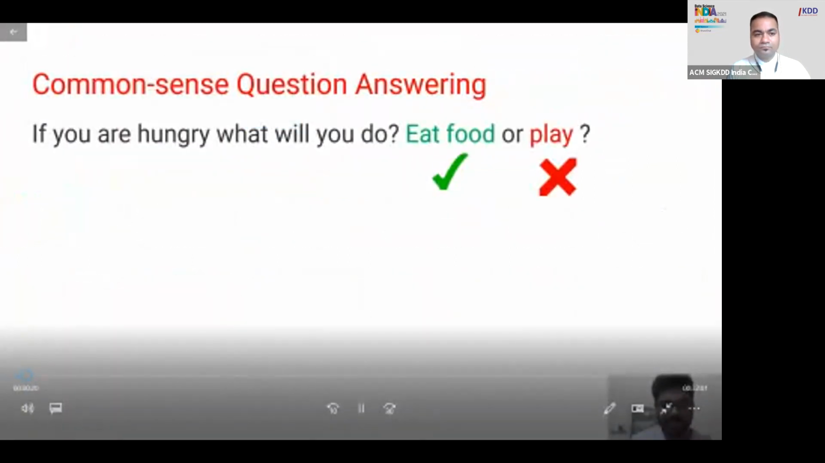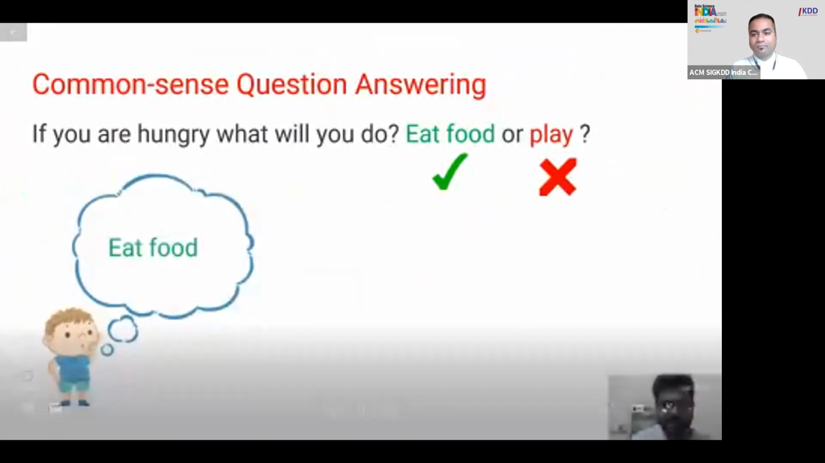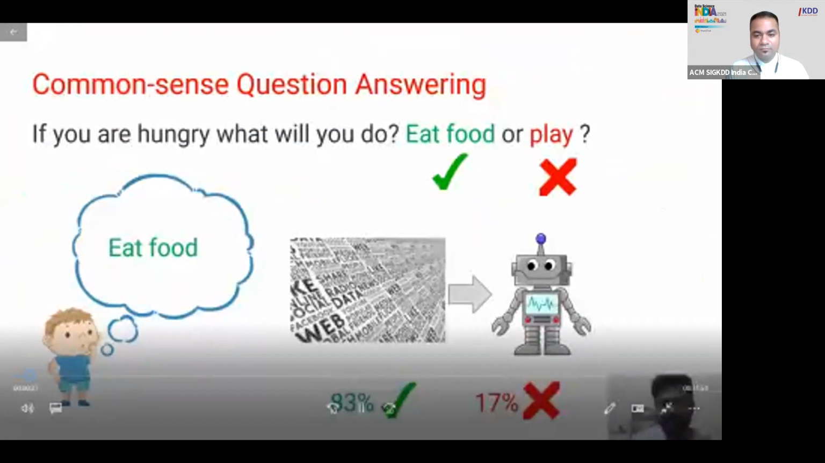If we ask a question like, if you are hungry, what will you do? Eat food or play to a kid? Then he would give the answer as eat food. And if we ask the same question to an AI-based machine, our latest word-based machine, 83% of the time it would give the correct answer as eat food.